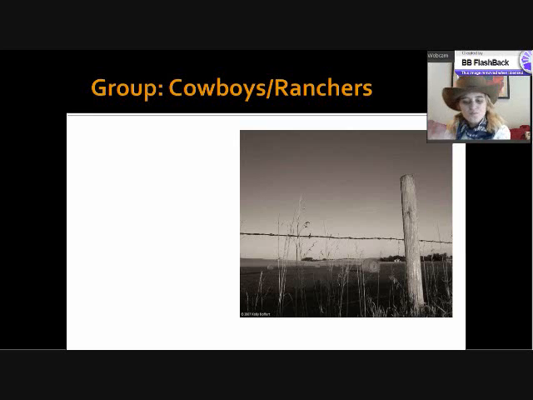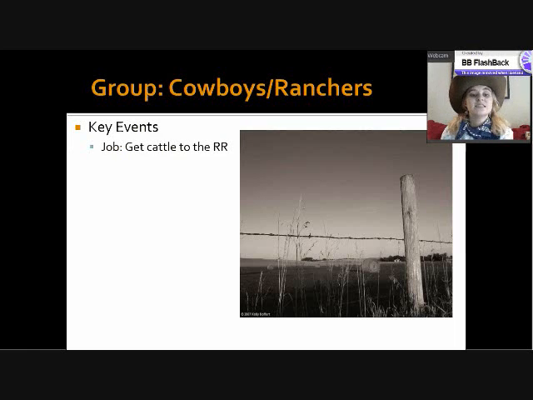So essentially what they're doing is being the middlemen between the ranchers and the meatpacking industry. So with this lifestyle, their goal really is to get those cattle to the railroads. And like I said, this lifestyle lasts for about 30 years.